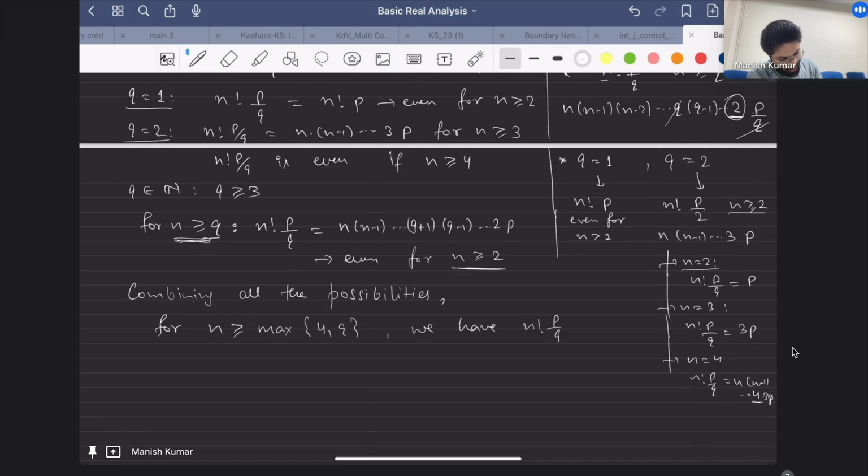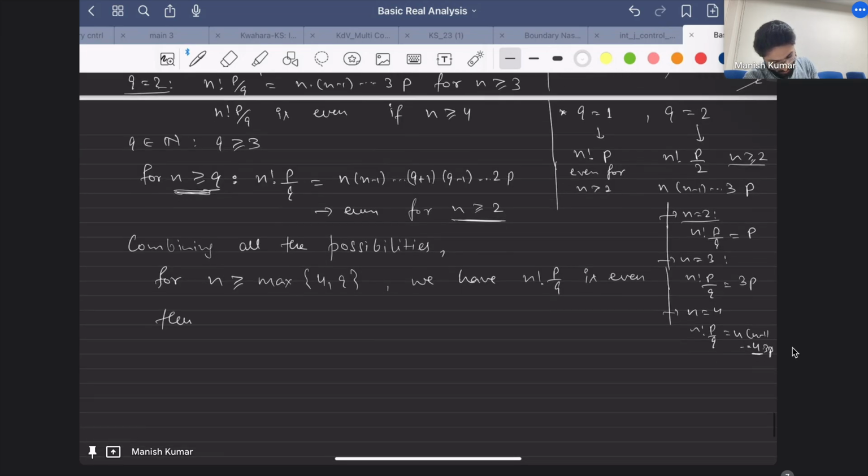Hence x n is equal to 1 for n greater than or equal to n naught.